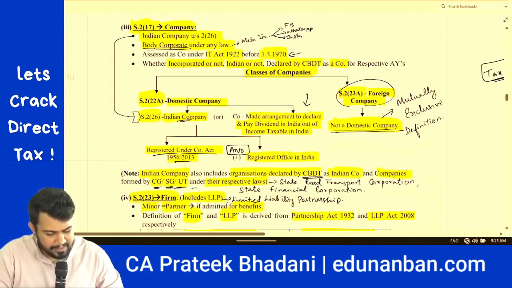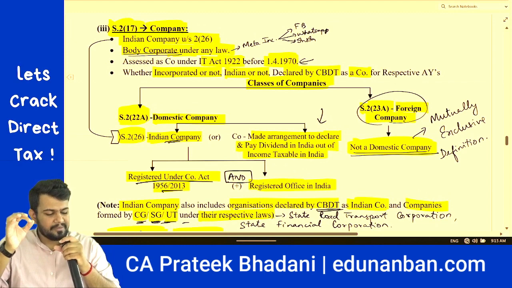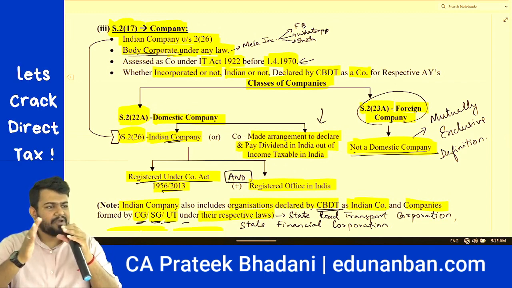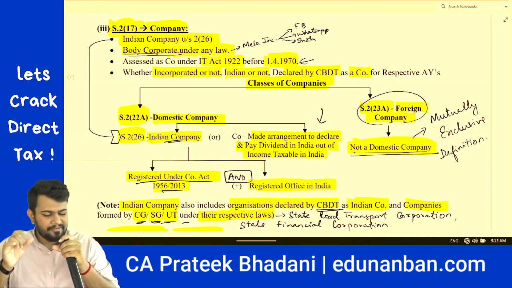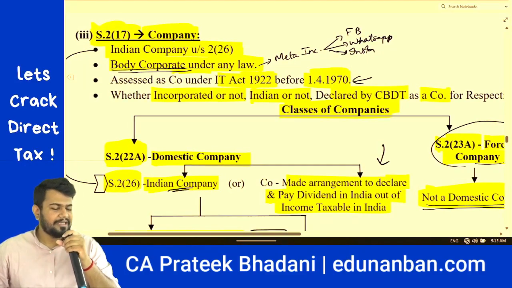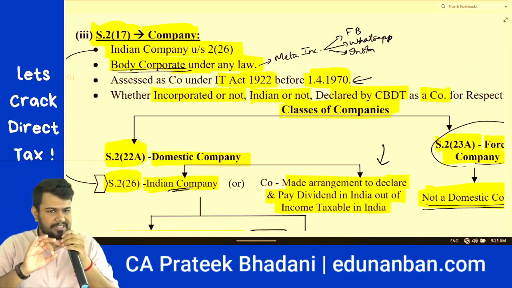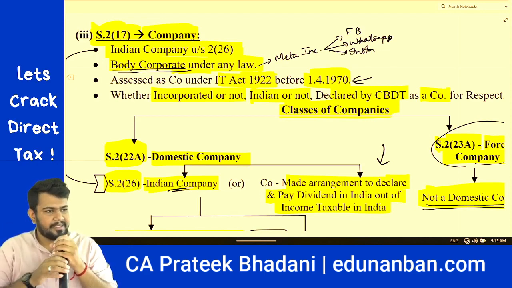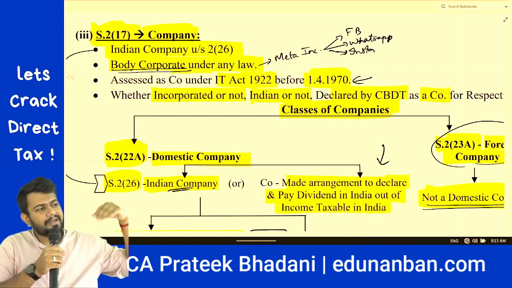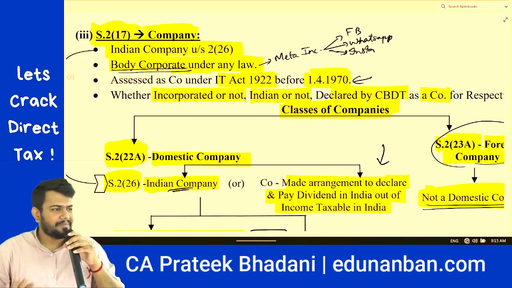Now let's come to company. Company, very, very important to know all the meanings of company, domestic company, foreign company, Indian company, etc. Because we have to differentiate it properly to know what and all companies are covered in which category. First and foremost, section 2 clause 17 defines what is a company. As per the company definition, number 1, an Indian company defined under section 2 clause 26 is a company. Number 2, a body corporate under any other law will be considered as a company. For example, a company formed under US laws. Example, Meta Incorporation is also a company as per the Income Tax Act.